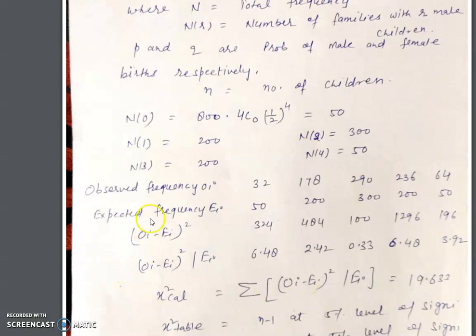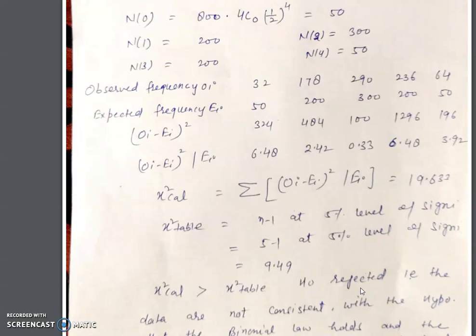The observed frequencies given are 32, 178, 290, and the expected frequencies we are finding here with the help of the binomial distribution are 50, 200, 300, 250. Again we find OI minus EI whole square, and to calculate chi-square the value is sigma of OI minus EI whole square upon EI. This value is 19.632.